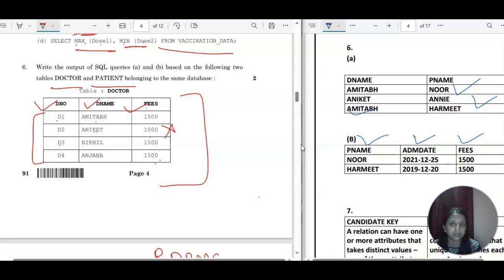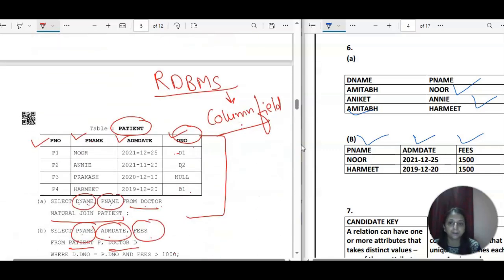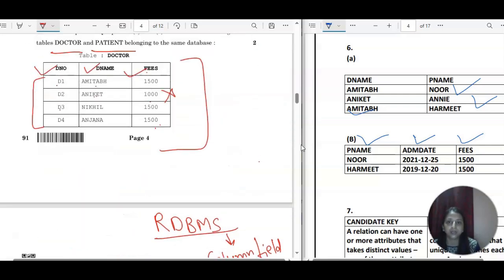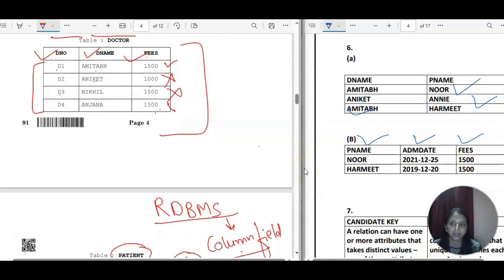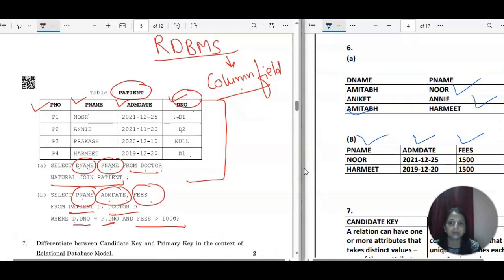But D3 is not there in the patient table. You can check the doctor number, D3 is not there. So this will also not come, right? D3 will also not come. So we have only D1, we have the Noor patient, and we have the Harmeet patient, right? So we have Noor and Harmeet. Patient name and admission date are these 2, and the fees is greater than 1000. So that is 1500 only, right?